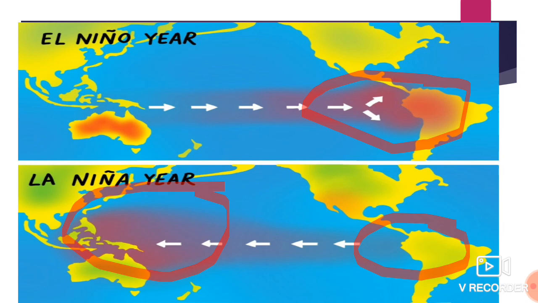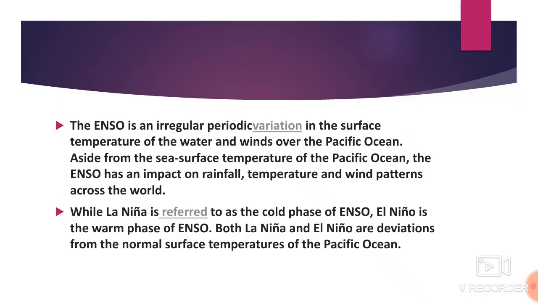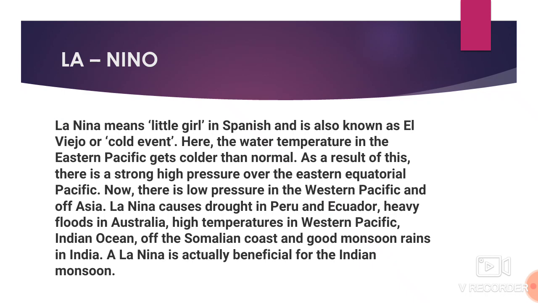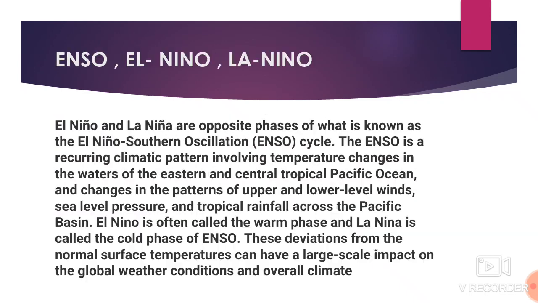This basic piece of information we will read through the bunch of information which I have given in the PPT, and I have tried to give the information multiple times so that this concept feeds into our brain, into our subconscious mind. Usually we forget these basic pieces of information and sometimes get confused in the exam. So now let's move to our question. No, not the question. Now we will read what El Nino and La Nina are. So we will start from here.